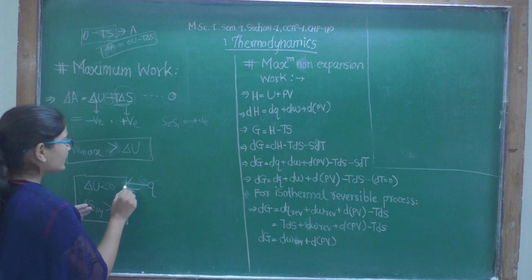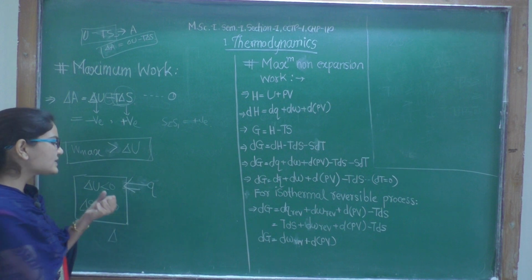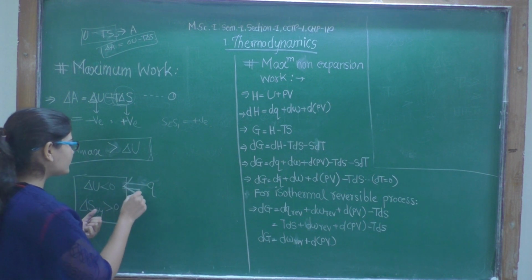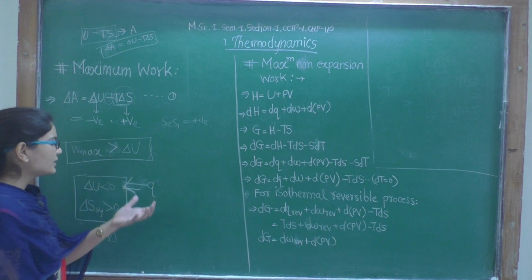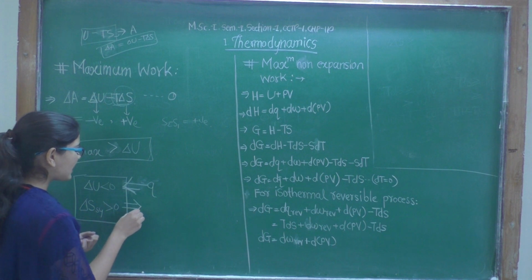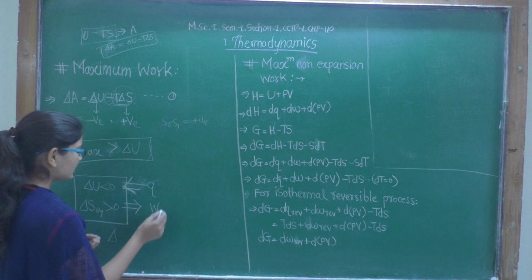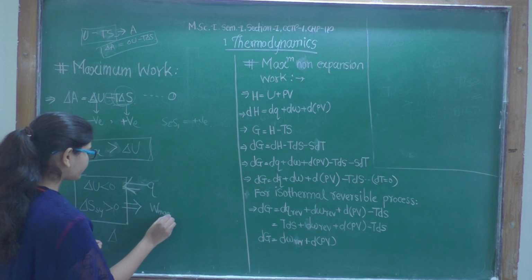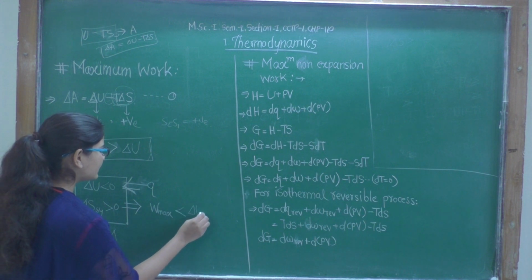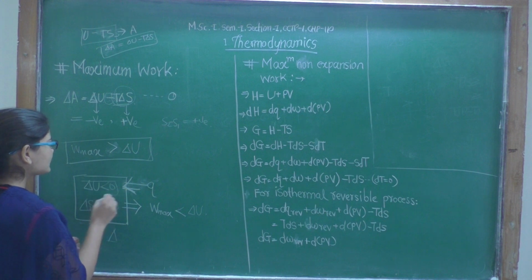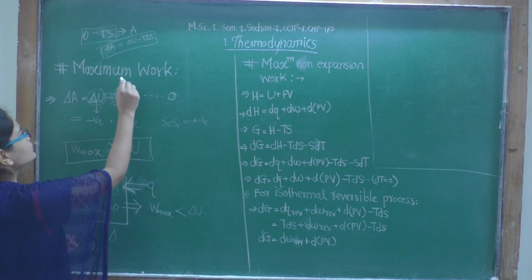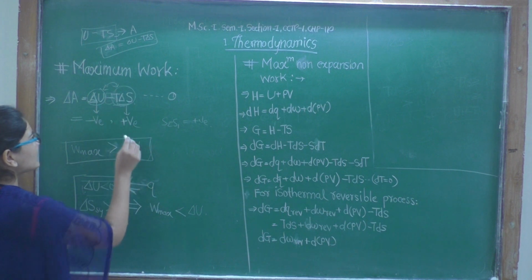The system will get some heat from the surroundings for compensation of its work done. So the heat will be absorbed, and with the help of that work is done, W max, and it will be greater than the change in internal energy, because these two terms add up to form maximum work.